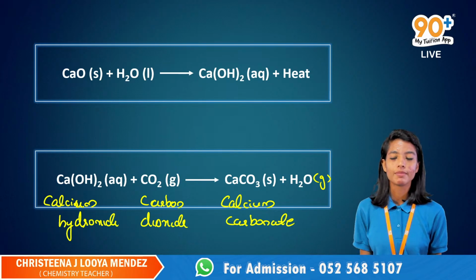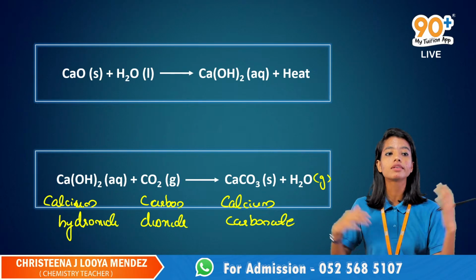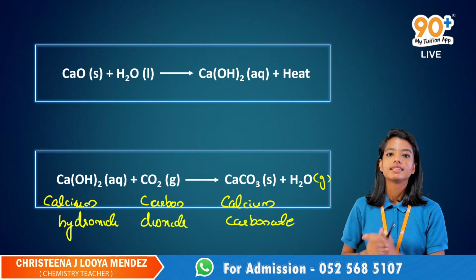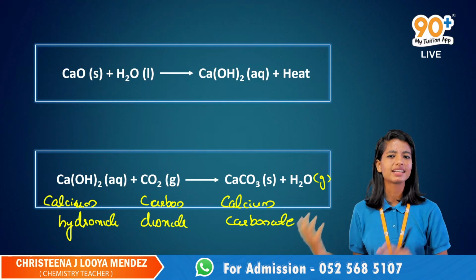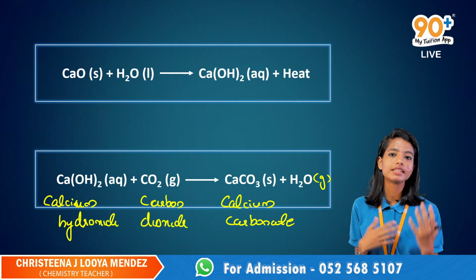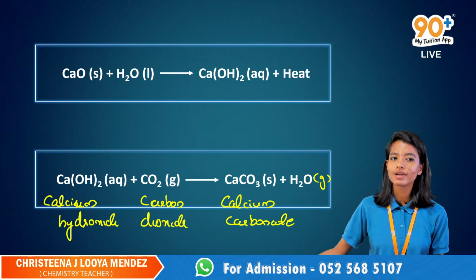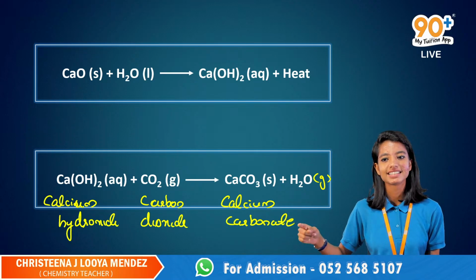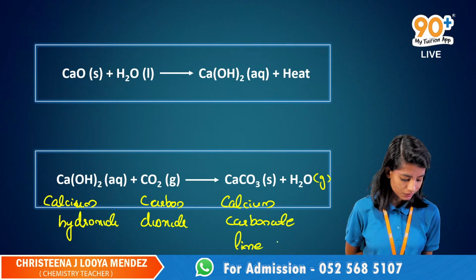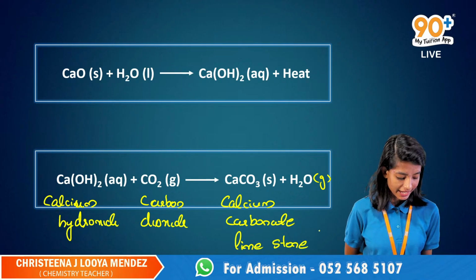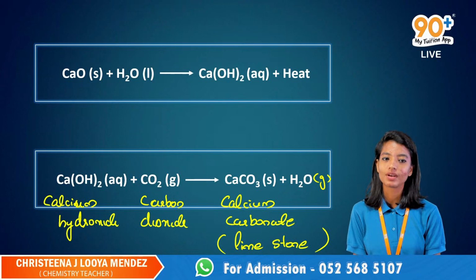So here we go. The calcium carbonate is formed which will give a shiny appearance or a shiny coat on the wall, and the shiny coat will appear only after 2 to 3 days. They want to react, right? So it's a slow process. It will take 2 to 3 days. So I can call this calcium carbonate limestone. Okay, another name for calcium carbonate is limestone.